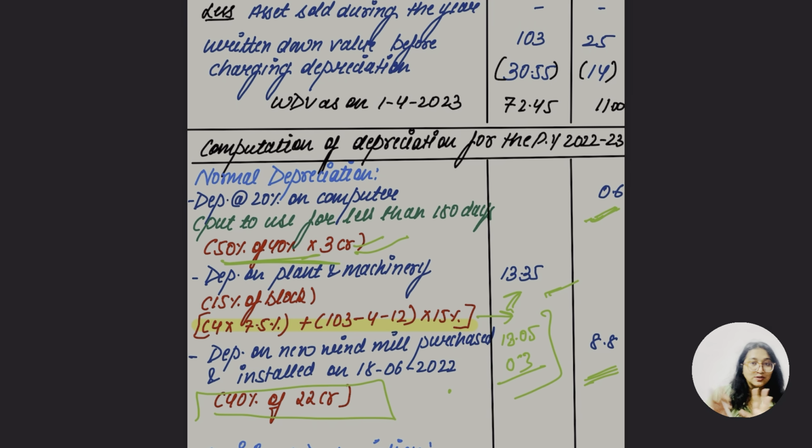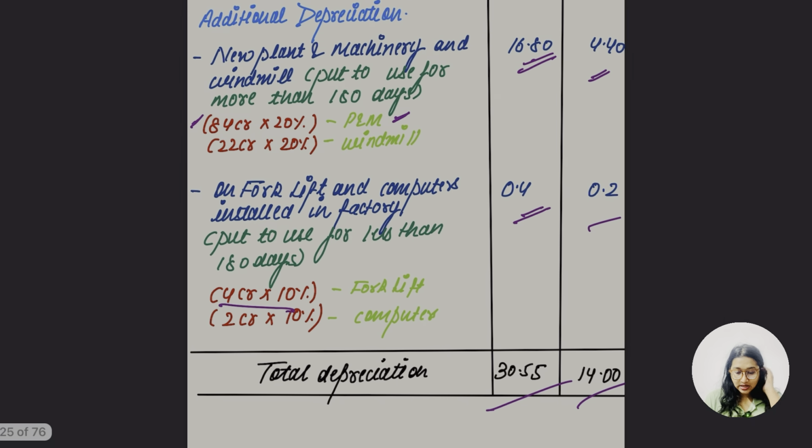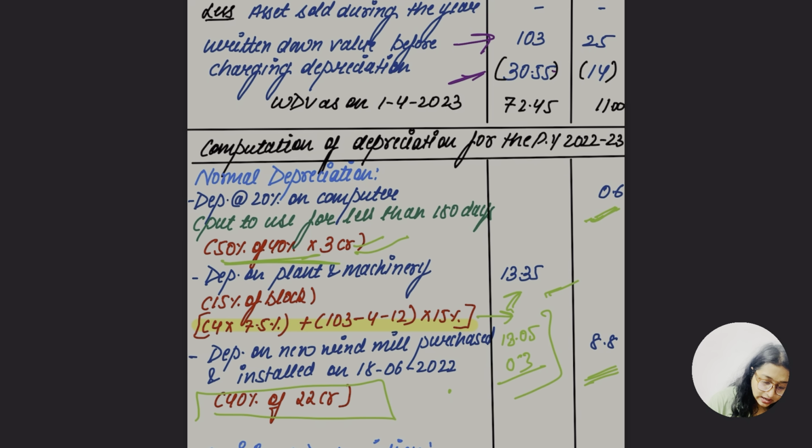Let's go back. This was the calculation of depreciation. So we were here at last. WDV before charging depreciation, as we know the depreciation is 30.55 and 14. So we are going to reduce this from the WDV value. So 103 minus 30.55, that's going to be 72.45, and 25 minus 14, that's going to be 11. So that's it for this question.